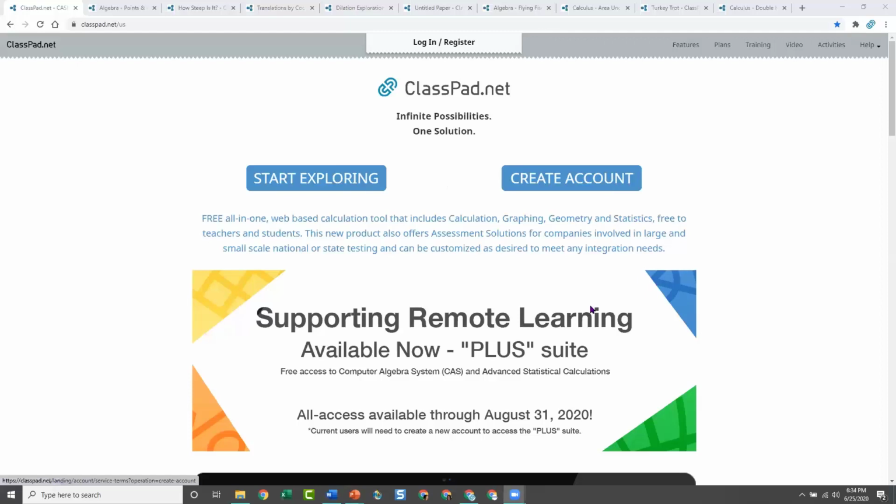It's completely free. You'll notice down here it says the Plus Suite is available till August 31st. All that means is the extra things like the CAS system, where you could solve an equation or factor a polynomial, those types of things are extra apps in a sense, and then the AP Stats. But everything else is completely free all the time. So I would suggest getting an account.